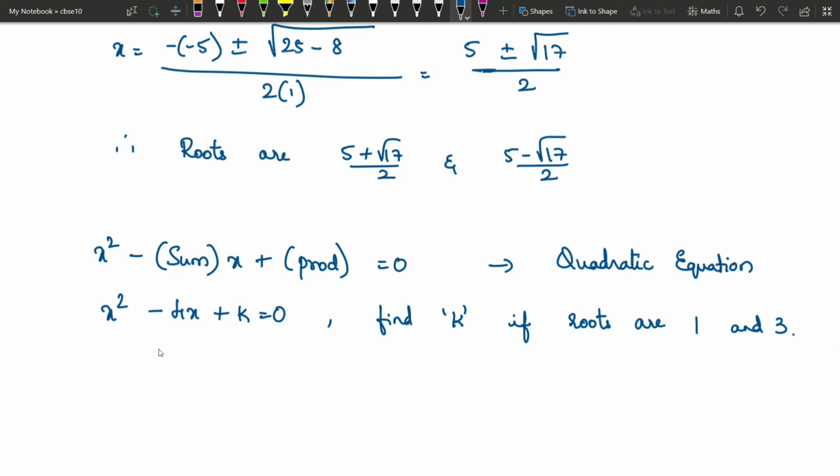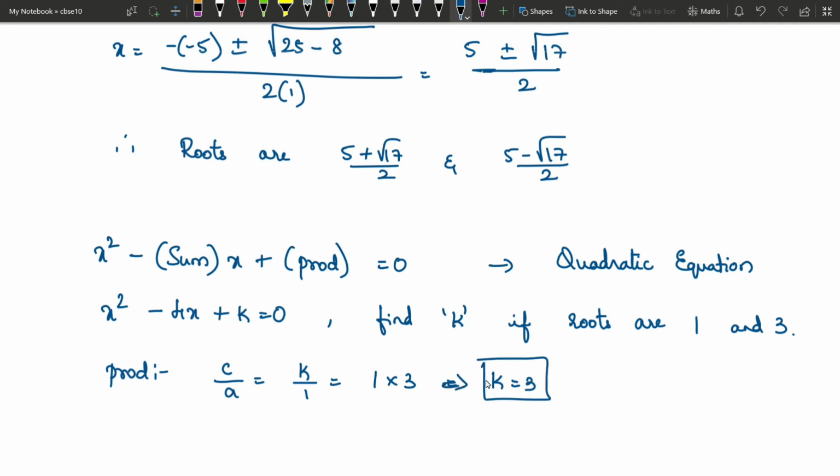you know how to find the answer. So just take this sum and product. So what is sum? Sum is sum of the roots, right? 1 plus 3, alpha plus beta, which is equal to minus b by a. Okay, so that we don't require here because k is not known, so we can choose k. So directly take product of the roots. What is product of the roots? C by a, right? C by a, in the sense k by 1, and that is equal to product of the roots, which is 1 into 3. So k is 3.